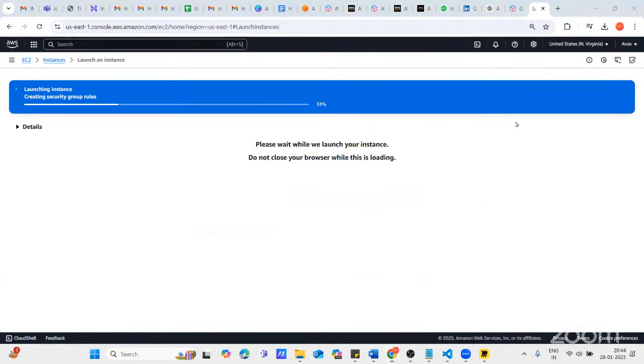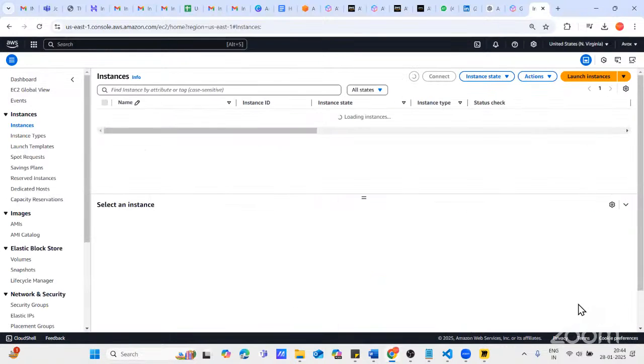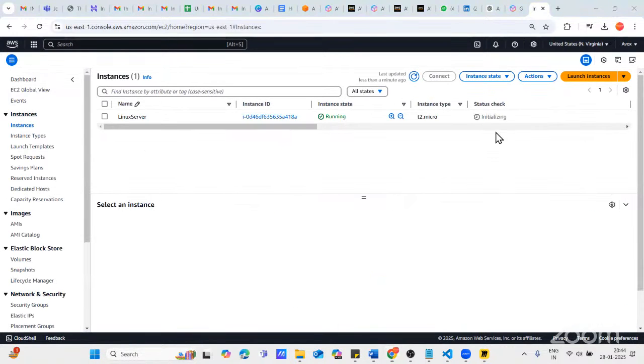And your instance is launched. I'll not take a big class today. I'm giving an introduction because nobody is there. The strength is very low today. So tomorrow, sincerely, we have to start the topic after the completion of this, because I've given a very basic idea about global cloud infrastructure.